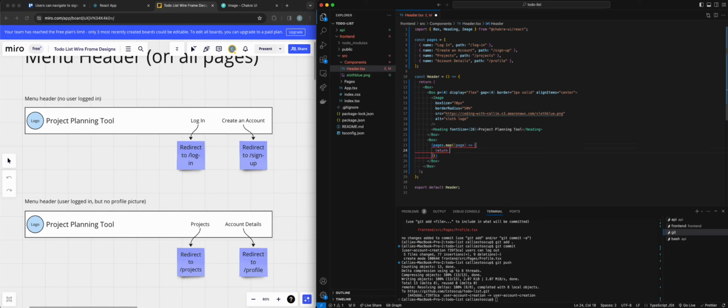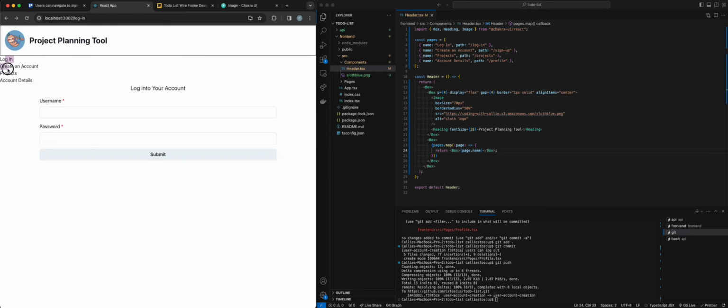and we can do return, and we'll do a box. And we're gonna do page.name. All right, let's take a look. Okay, so now we have all of our names here.